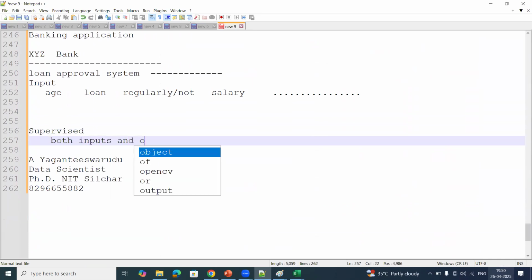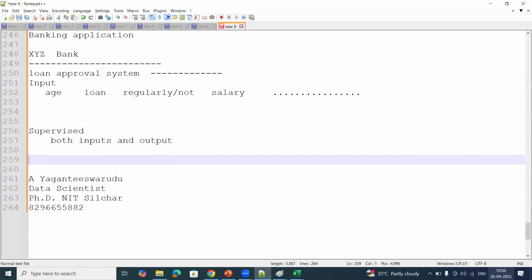If you are able to categorize your input data set, then you are good to go on which algorithm to use.